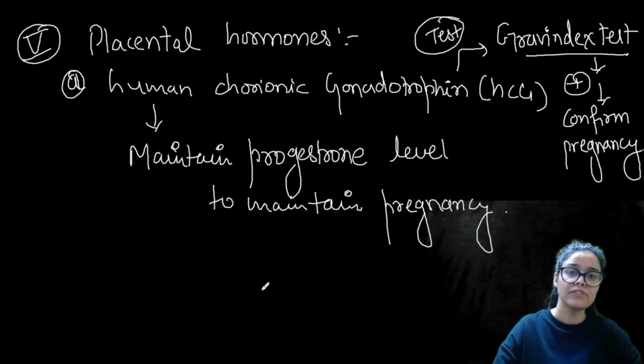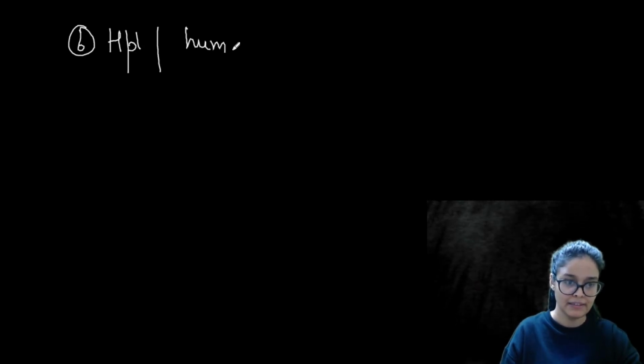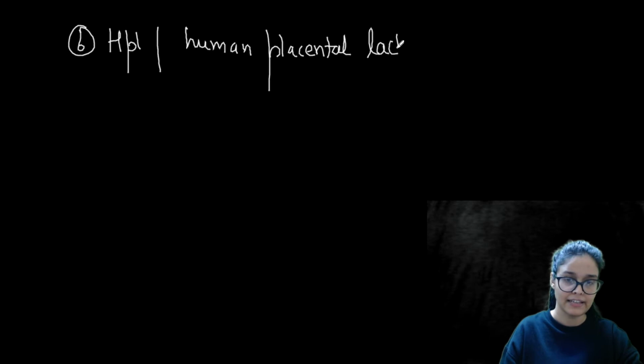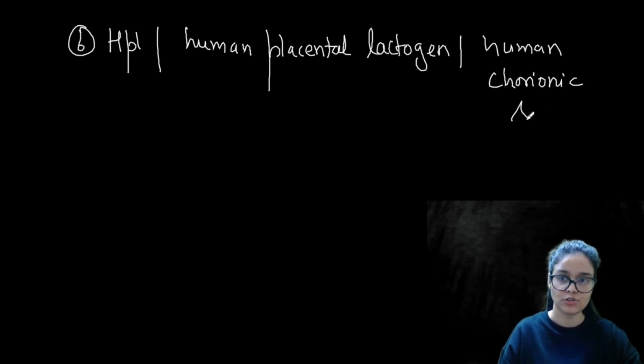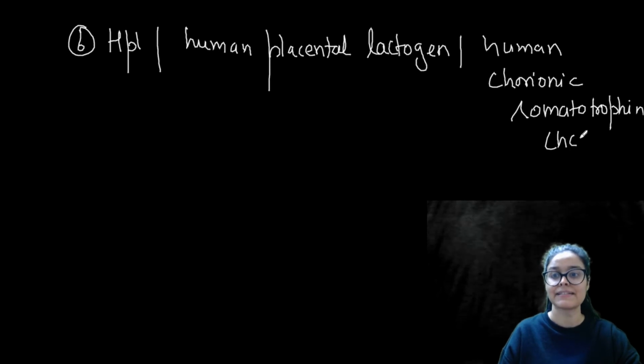Next hormone which is secreted by placenta is HPL, the human placental lactogen. We also call it human chorionic somatotrophin, that is HCS.